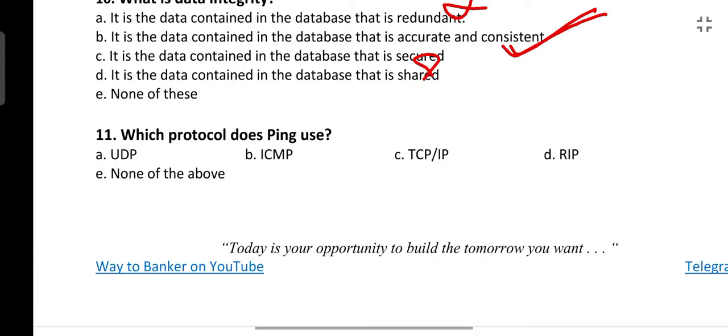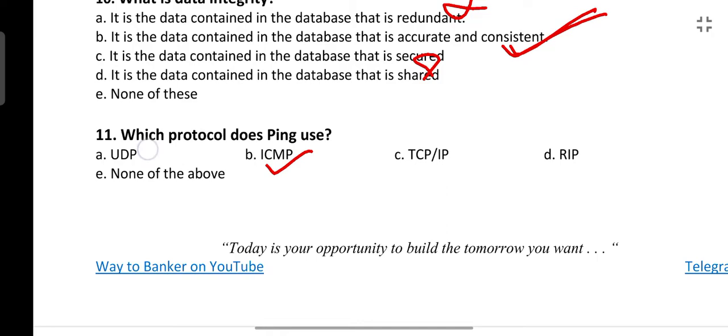Which protocol does ping use? UDP, ICMP, TCP/IP, RIP, none of the above. So the answer for this question is ICMP. What is ICMP? ICMP is Internet Control Message Protocol. This is a layer 3 protocol, a network layer protocol, and it is used to communicate error messages between routers and do diagnostics within the same network.